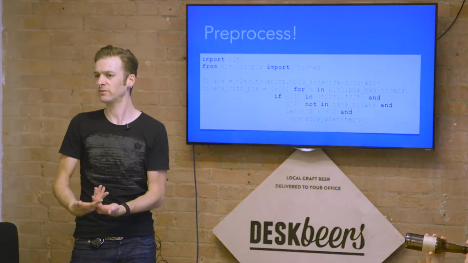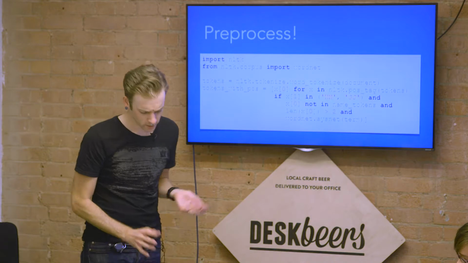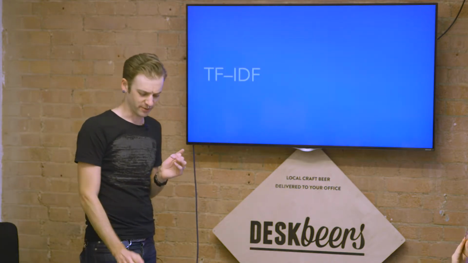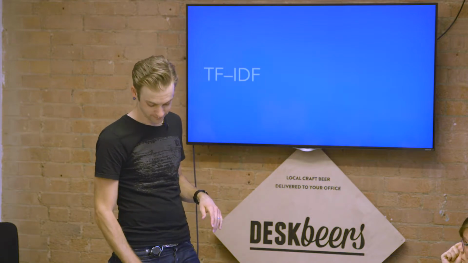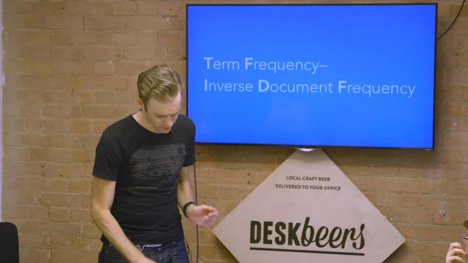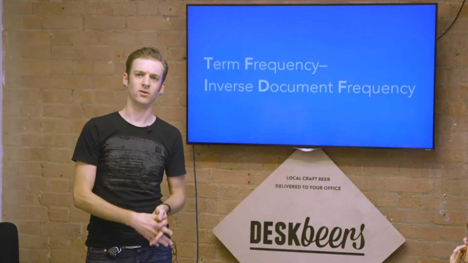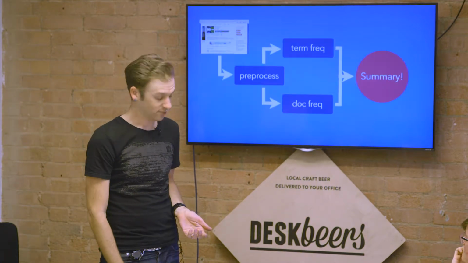So we want descriptors, and that's really all we want. Fine. So the first thing you can do is something called term frequency inverse document frequency, TF-IDF. TF-IDF is a really simple way of taking a large document of text and reducing it to a small collection of words. And it works like this.